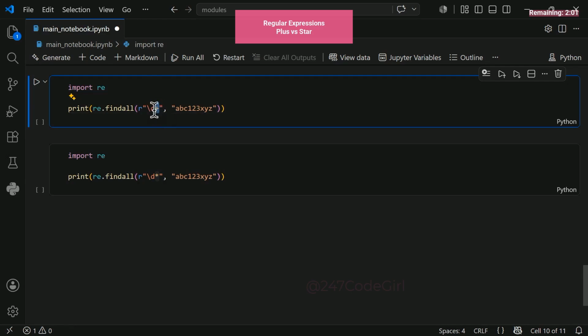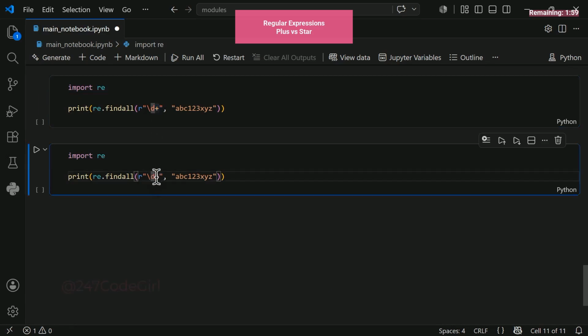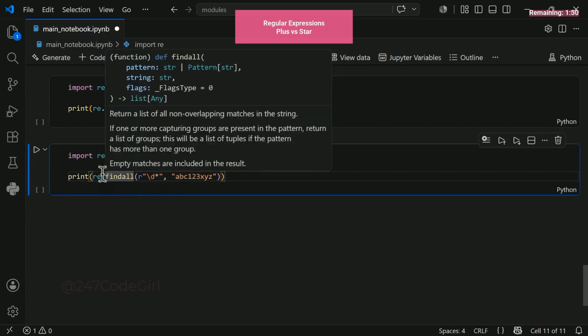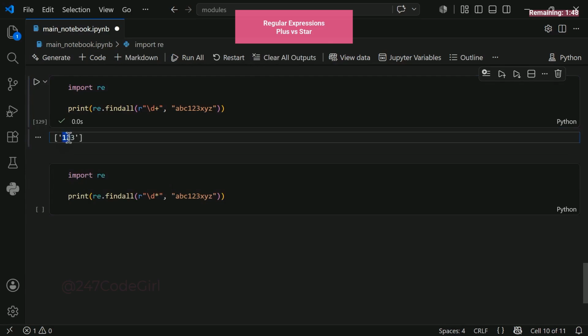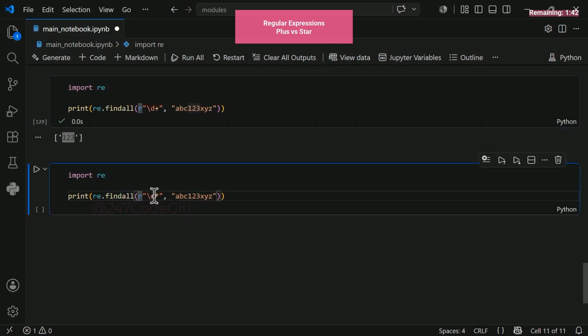Starting at 1, minimum of 1, but the asterisk star means 0 or more. Notice that 0, not 1. 0 is the magic number here. Let's execute this script right now and observe the fascinating results. The plus operator extracts 1, 2, 3 cleanly. But run the asterisk code and wait, what is going on here?